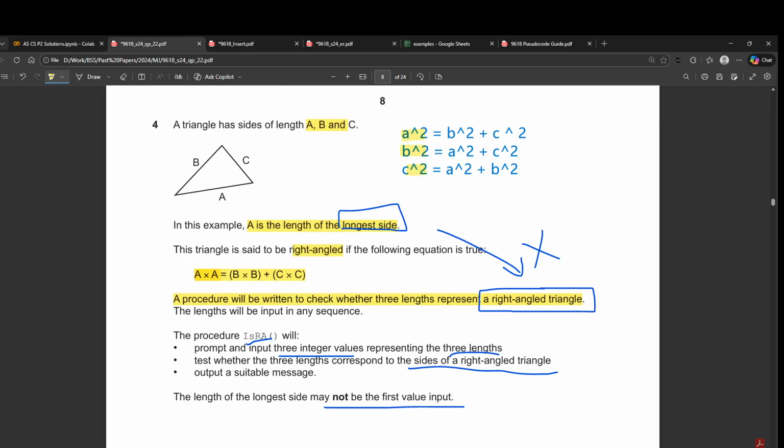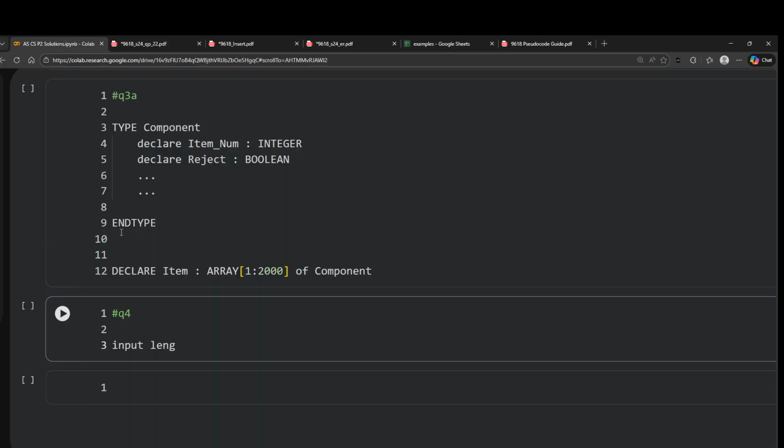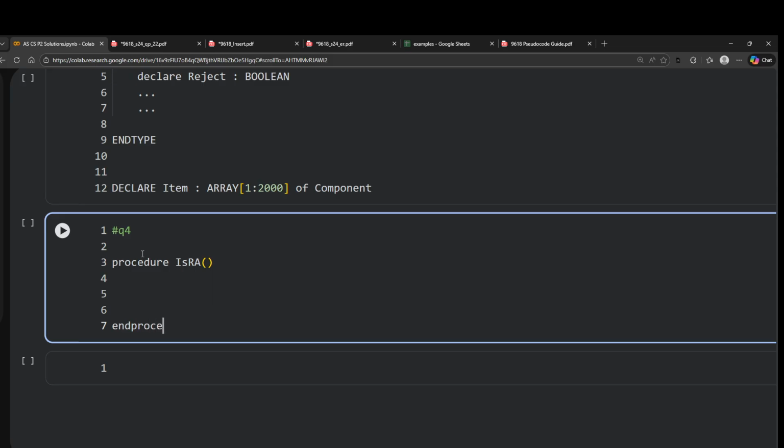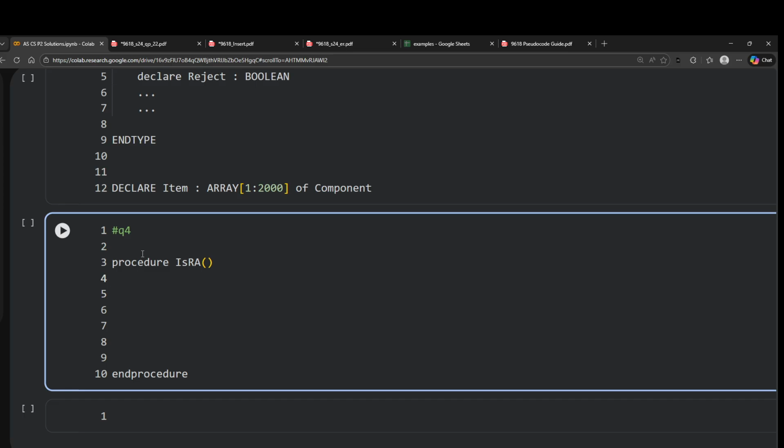Now how do we do this? Again, a very simple question. First, you are going to create a procedure. It's called isRA, procedure is right angle, and then we must always end the procedure. You should be in the habit of ending the procedure at the end of the space, so you don't forget it afterwards, because you lose 1 mark for this.